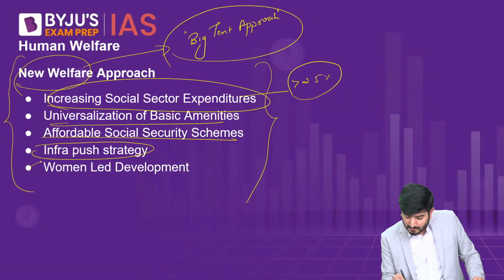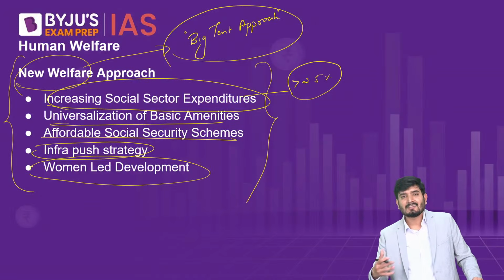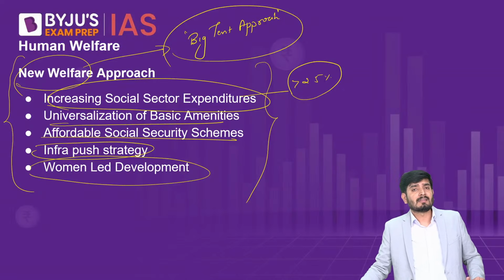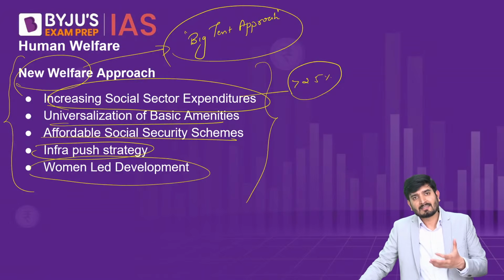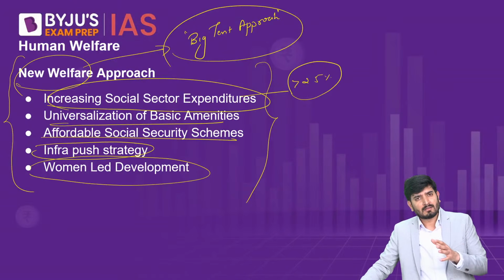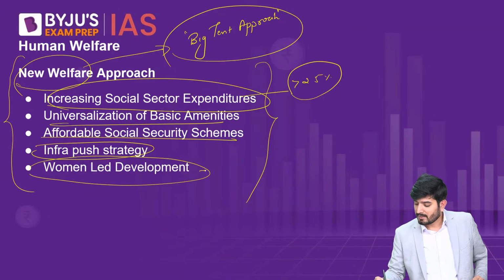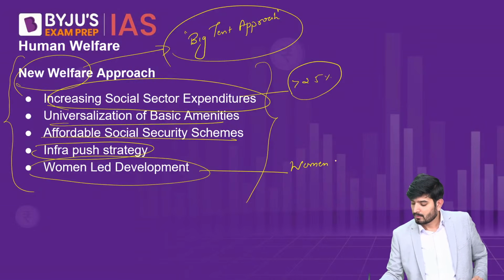And apart from this, the most important factor, which recently is becoming very important, especially in the lexicon of this government, is woman-led development. Sometimes people in the government call it a Nari Shakti strategy, that is, empowering women. And the government is empowering women through various kinds of measures, whether it's Beti Bachao, Beti Padhao, or Sukanya Samriddhi, so as to give access to finance to girls, or protecting the girl child, or the women's reservation bill.